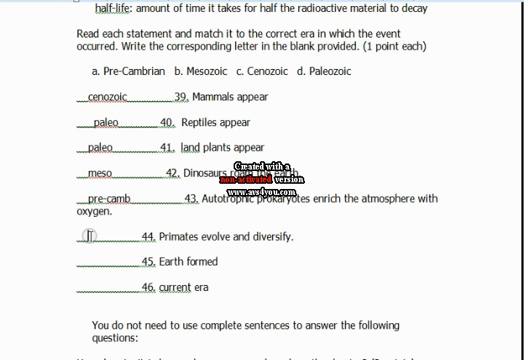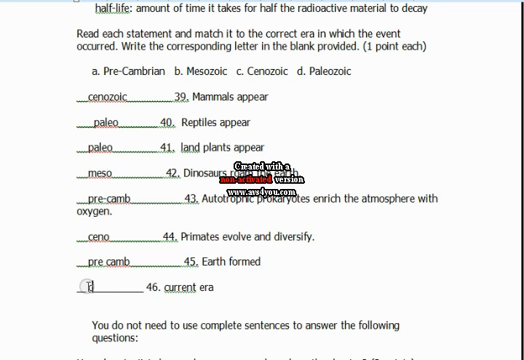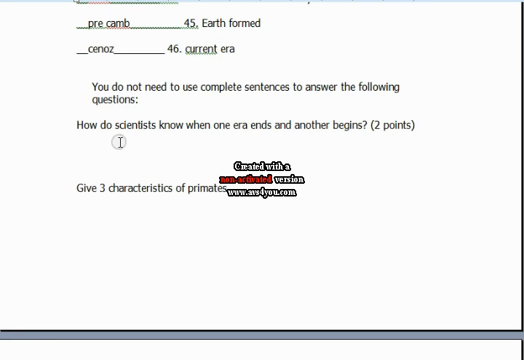Primates evolve and diversify. Cenozoic. Earth formed. Precambrian. And our current era is the Cenozoic. Last section, how do scientists know when one era ends and another begins? Usually some sort of major event, some catastrophic event.